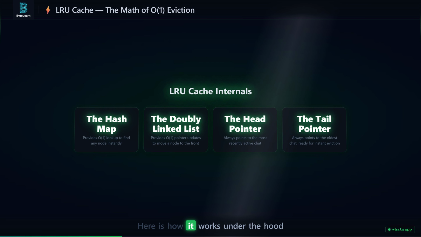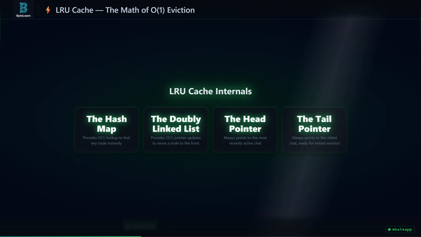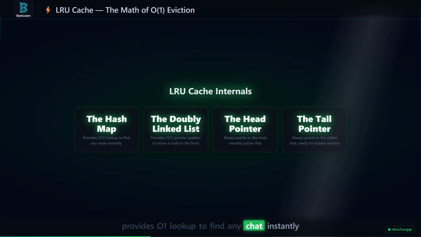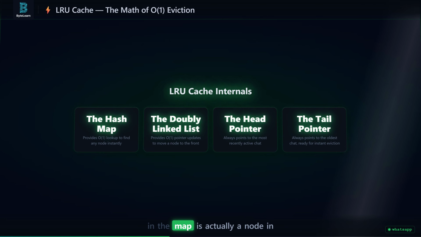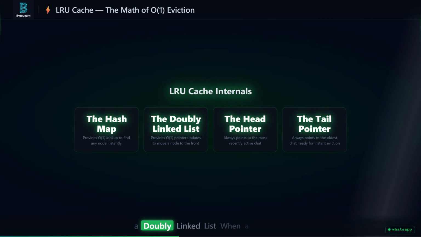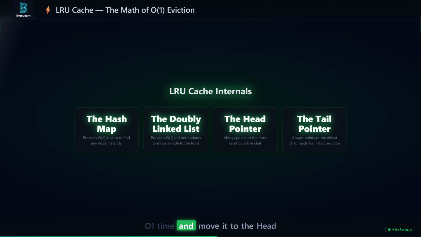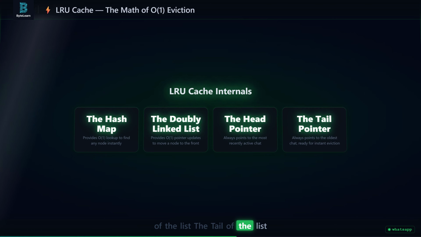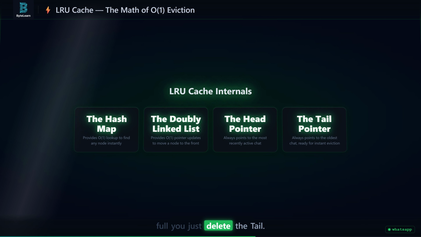Here is how it works under the hood. You combine two data structures. A hash map provides O(1) lookup to find any chat instantly. But hash maps are unordered, so every value in the map is actually a node in a doubly linked list. When a chat gets a new message, you find it instantly with the hash map. Sever its current links in O(1) time and move it to the head of the list. The tail of the list is always the oldest chat. When memory is full, you just delete the tail.